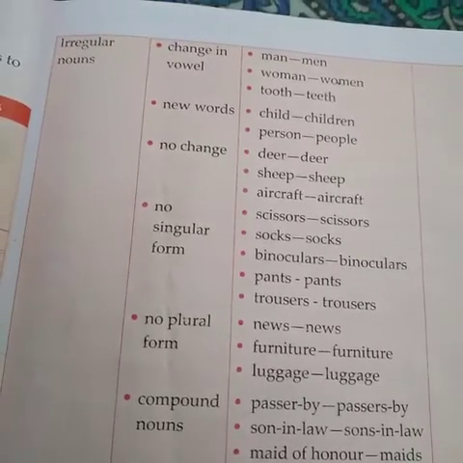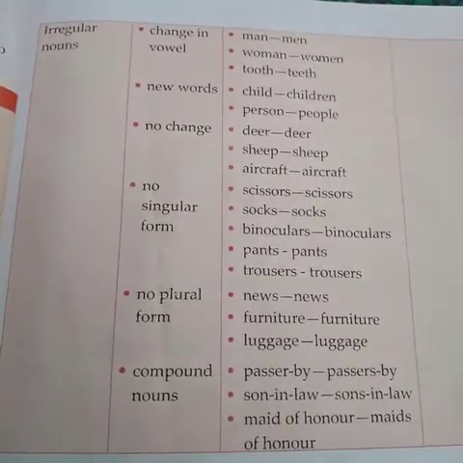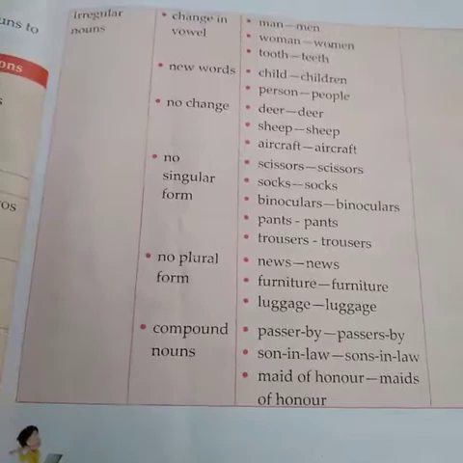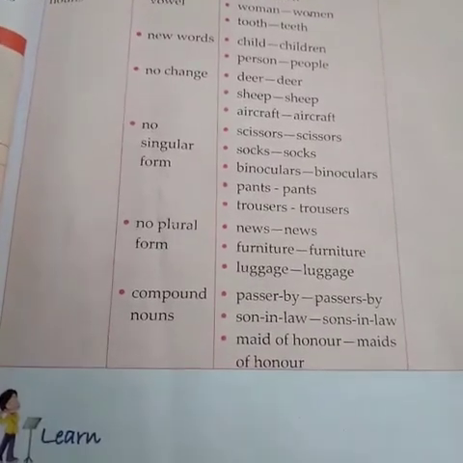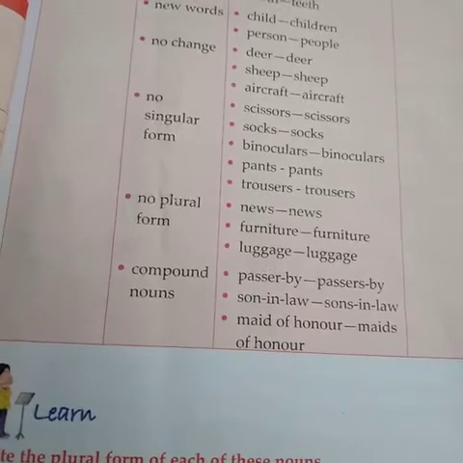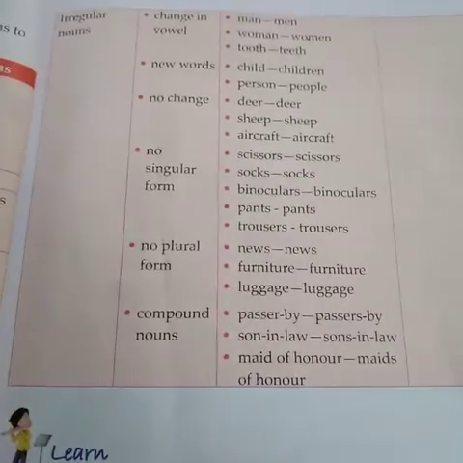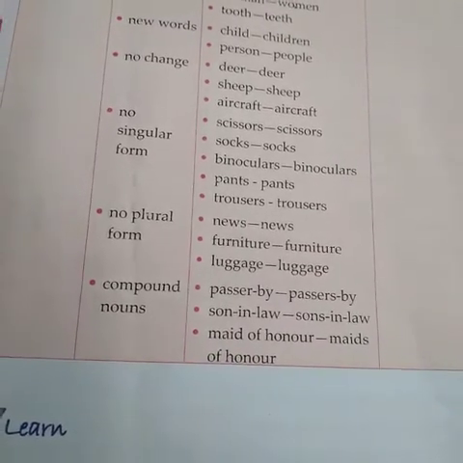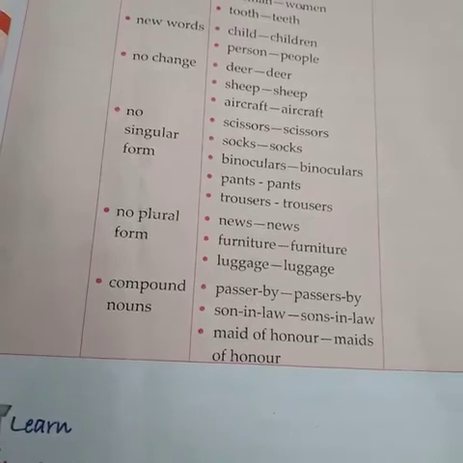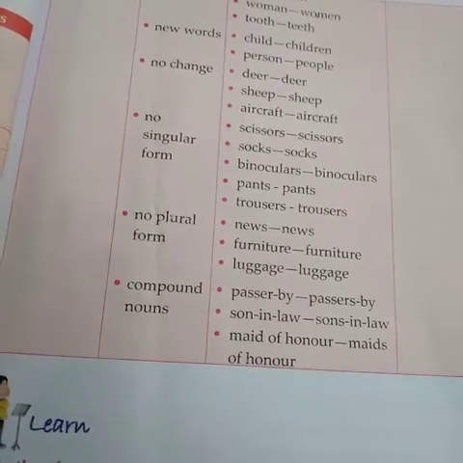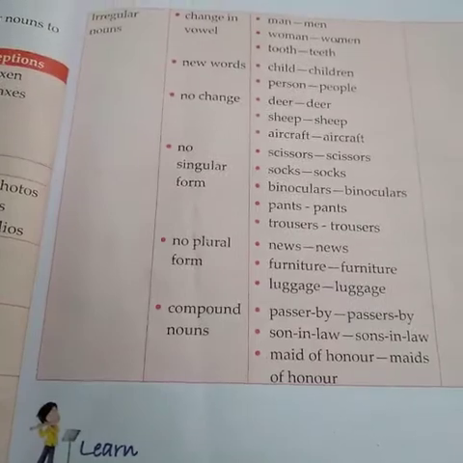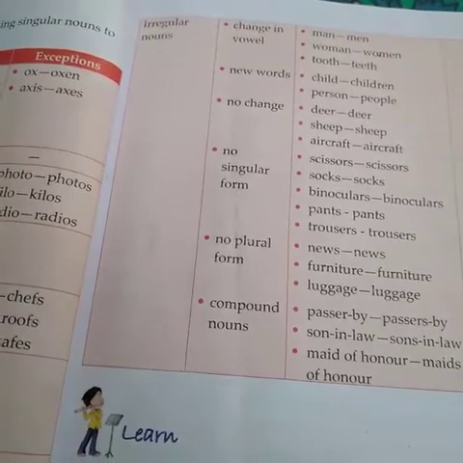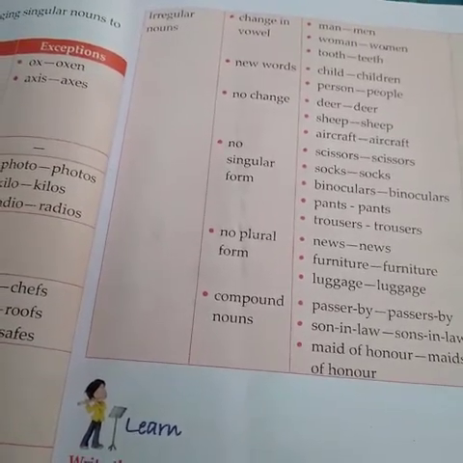For some irregular nouns, there is no singular form: socks, scissors. For some irregular nouns, there is no plural form: news, furniture. And for some irregular compound nouns: passer-by, passers-by; son-in-law, sons-in-law, not son-in-laws. So we must follow all these rules for changing singular nouns to plural form.